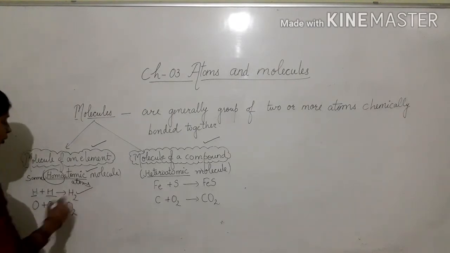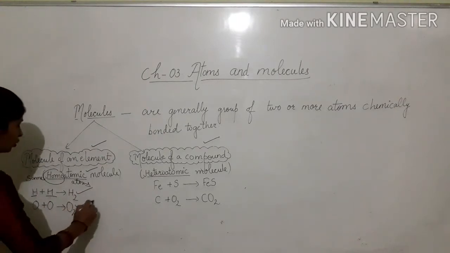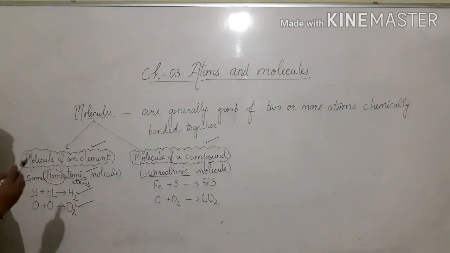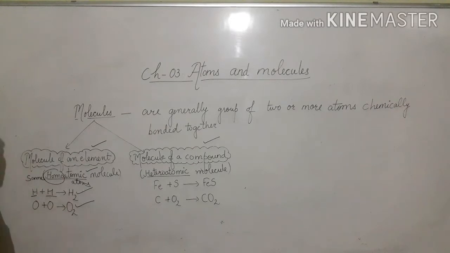So hydrogen molecule, which is also known as hydrogen gas, and oxygen molecule, which is also known as oxygen gas, are the molecules of elements because they are formed by the combination of two or more same type of atoms. So the same types of atoms combine together to form a molecule of an element.